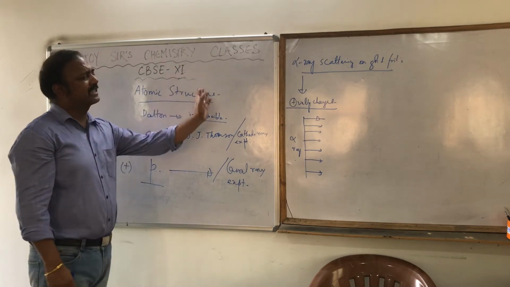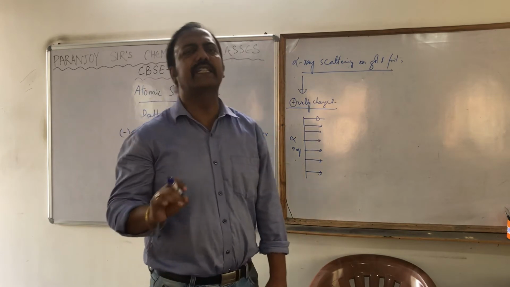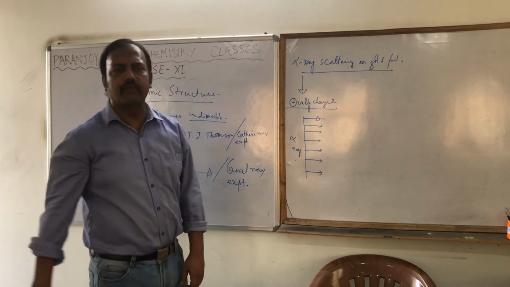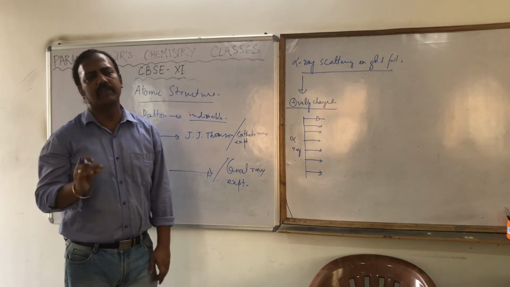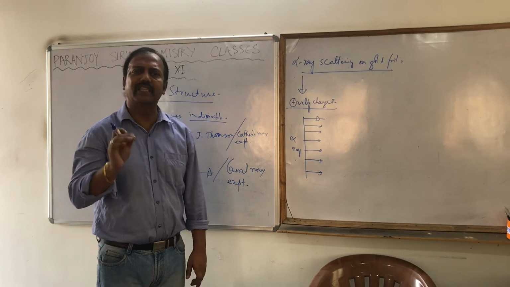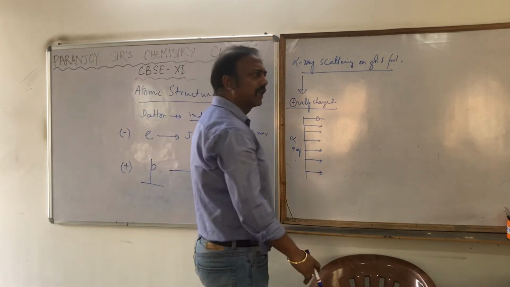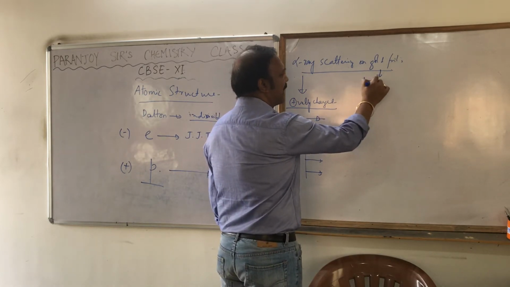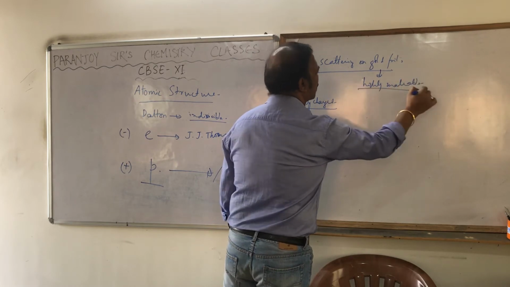Then that is scattering on the gold foil. Now the question is, why did he take gold foil? Why not other? He took gold foil because it's highly malleable. It can be converted into a very, very thin sheet. That is the reason he took gold foil.